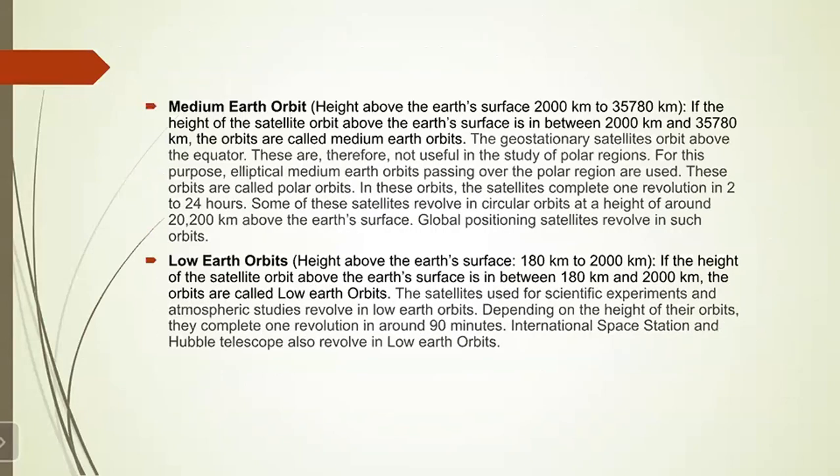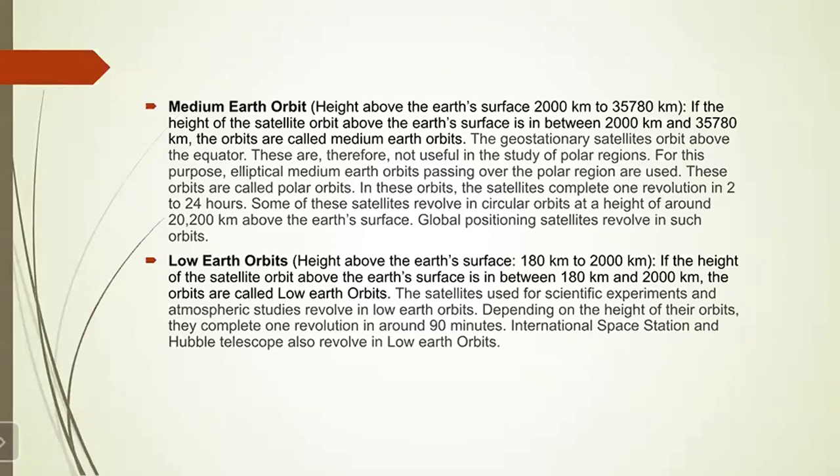Now the next one you have is the medium Earth orbit. If the height of the satellite orbit above the Earth's surface is in between, you have to remember this range, in between 2000 kilometers and 35,780 kilometers, the orbits are called medium Earth orbits. So remember the range for the medium Earth orbit: it is between 2000 kilometers and 35,780 kilometers.